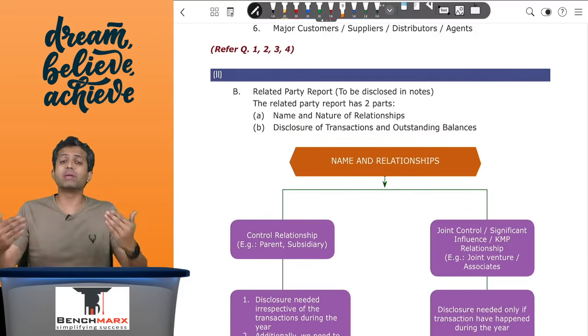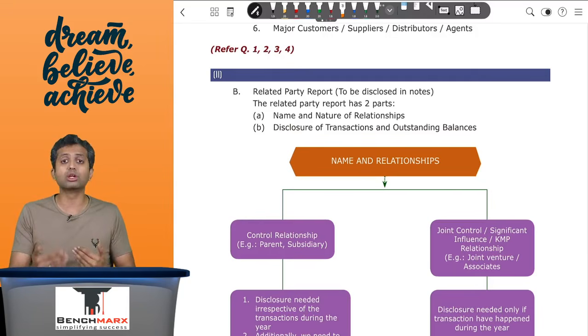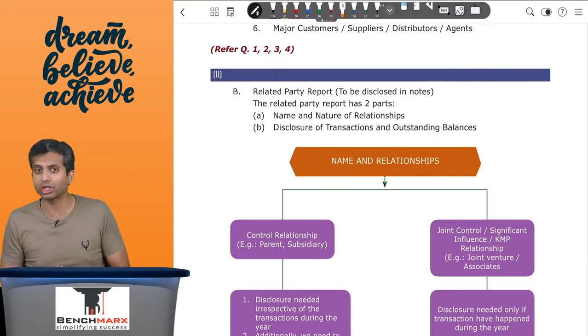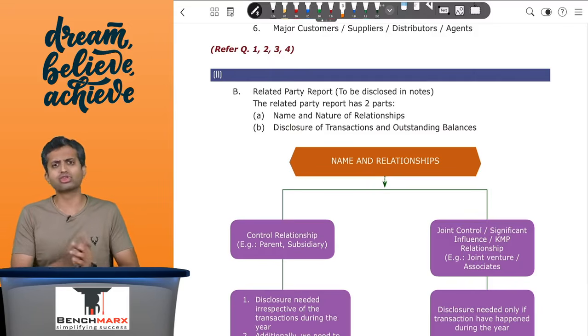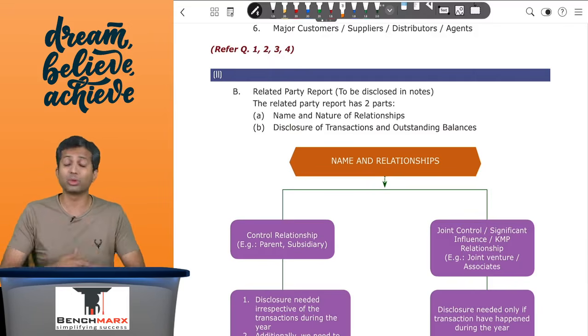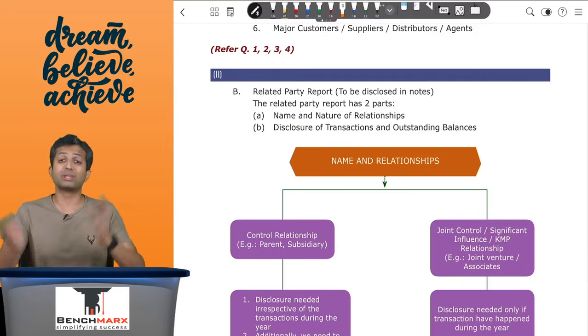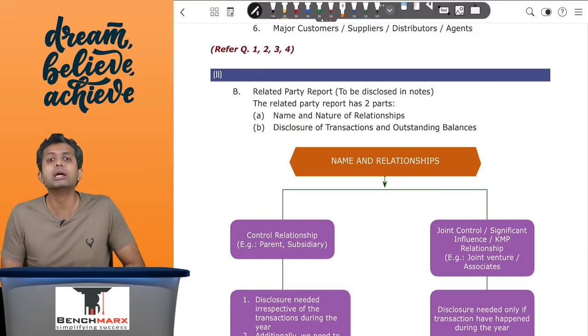Do we have to give the name and nature of relationships of all parties? Well, the standard says wherever there is a control relationship like the parent and subsidiary, you have to give nature and name for all the parties whether there are transactions or not during the year. However, in case of other relationships like key managerial personnel relationships or associates or joint ventures, in all of these cases, the disclosure of name and nature of relationship is to be given if and only if there have been transactions during the year. If there are no transactions, you don't need to give the name and nature of relationships.